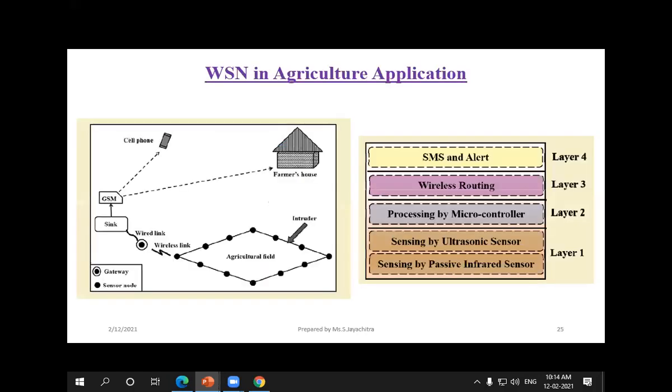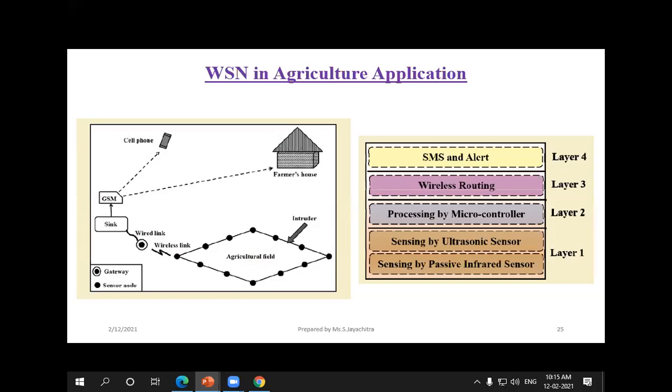So how has the wireless sensor network been used in agricultural applications? For example, if you wish to monitor the crop condition in an agricultural field, it will sense the information and send it to the sink node, and through GSM we can retrieve the information through the cell phone. Nowadays we can also easily track people, because if we lose our phone and give the IMEI number in a complaint, they can easily track it through the IMEI number.